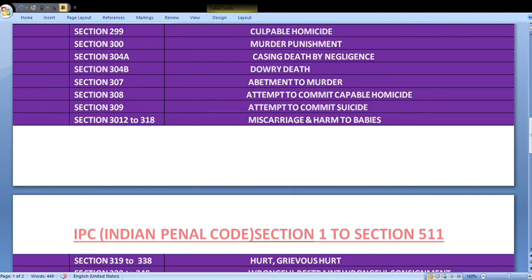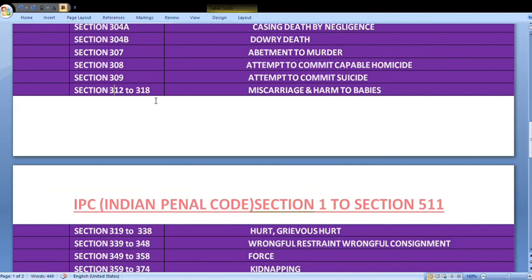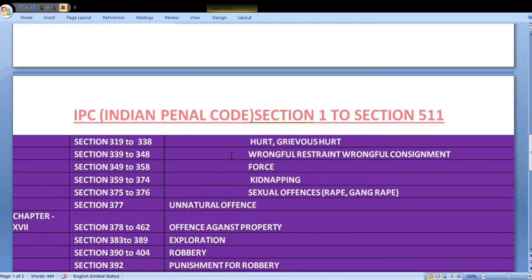Section 302, Punishment for murder. Section 312 to 318, Miscarriage and harm to babies. Section 319 to 338, Hurt, grievous hurt.